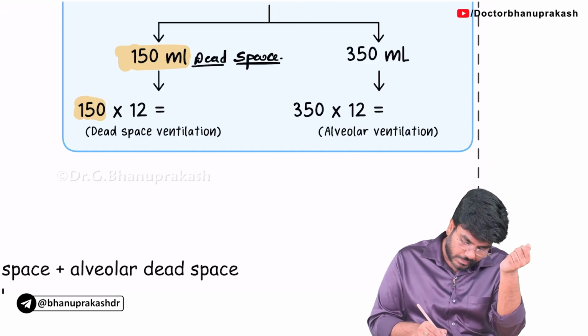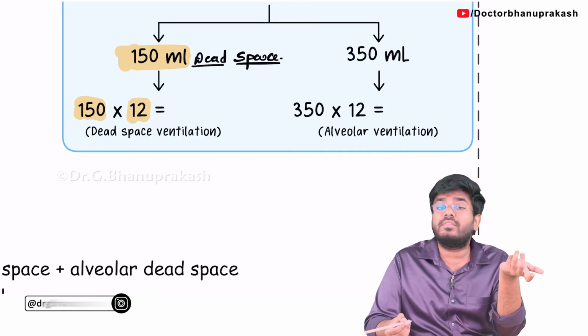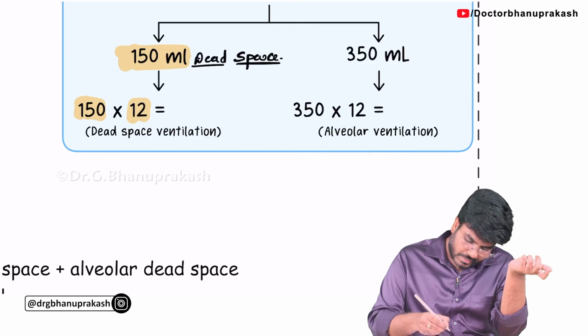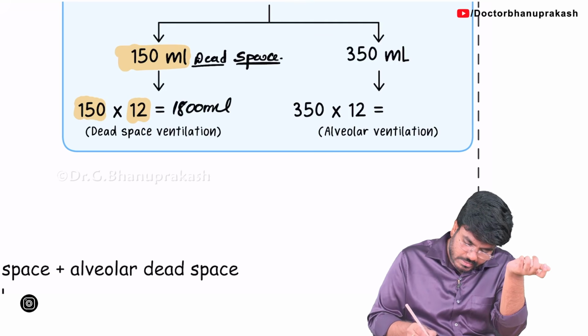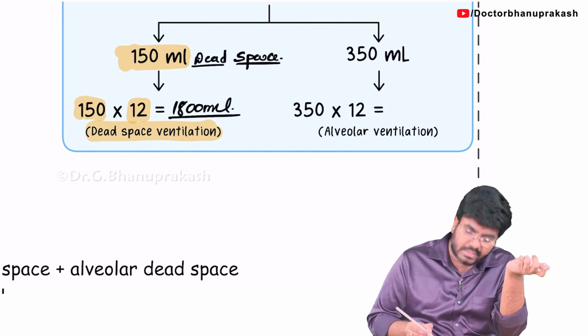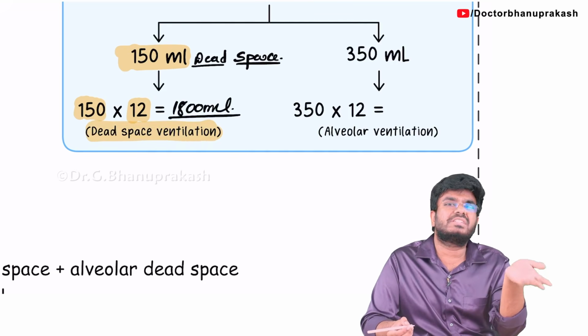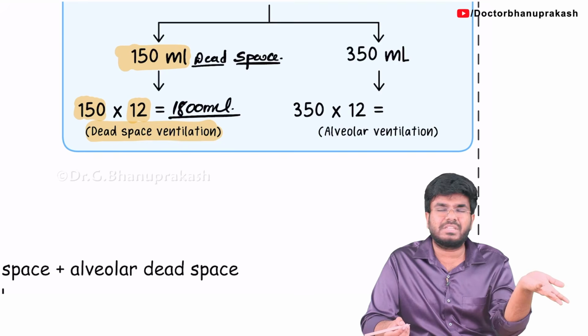12 times you are wasting. So, 150 into 12. How much? It's somewhere around 1800 ml. 1800 ml is your dead space ventilation. It means this air is lost in the dead space, not involved in gas exchange. It's waste, no use, because it's not getting exchanged.